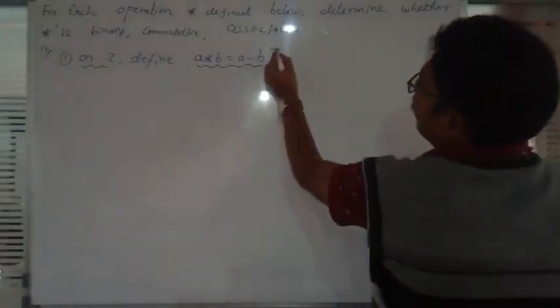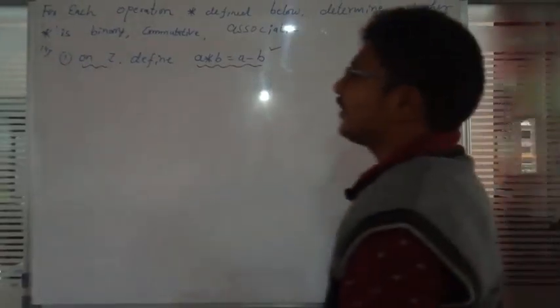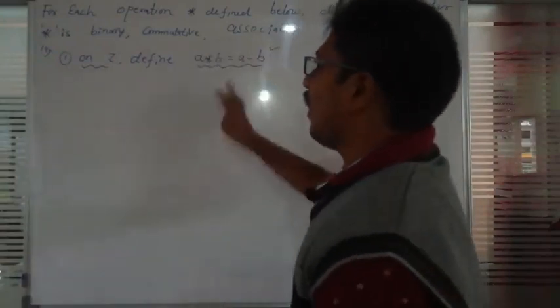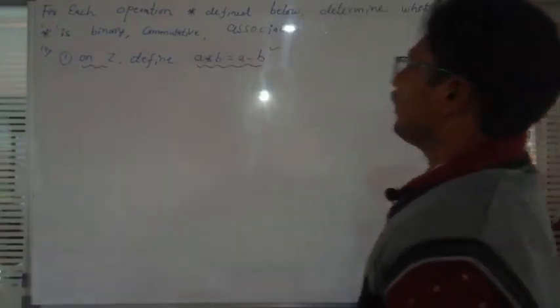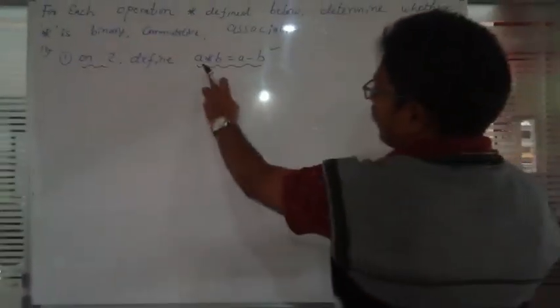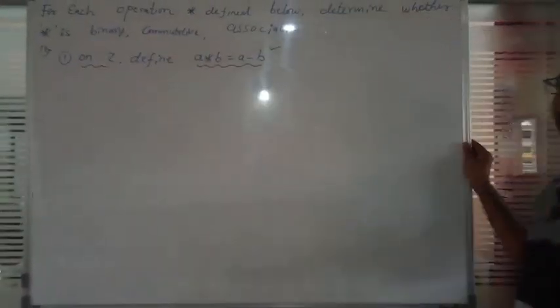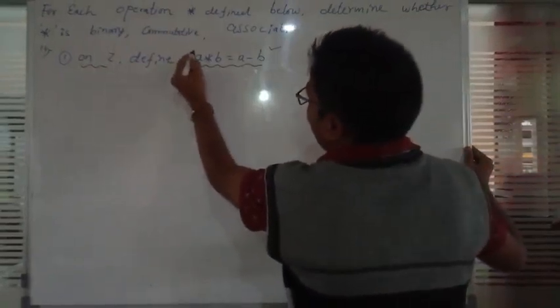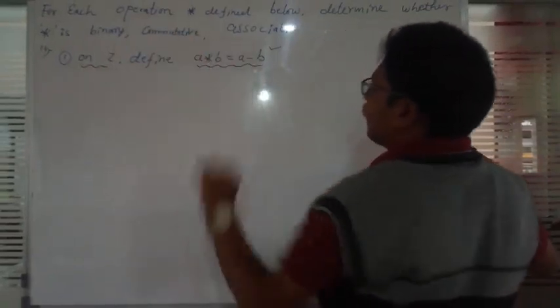A star B is equal to A minus B, defined on the integers set. Star will be denoted as an operation. Is it possible to satisfy binary, commutative and associative? They are asking us to check that.